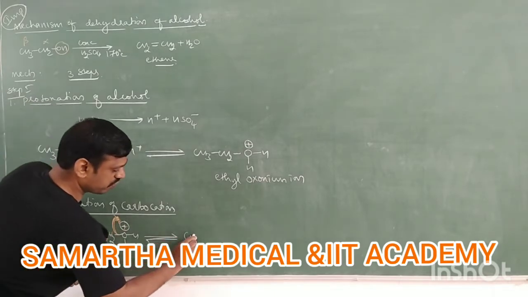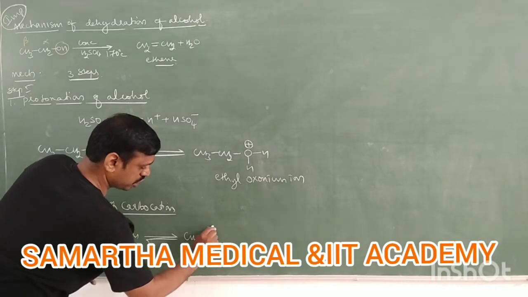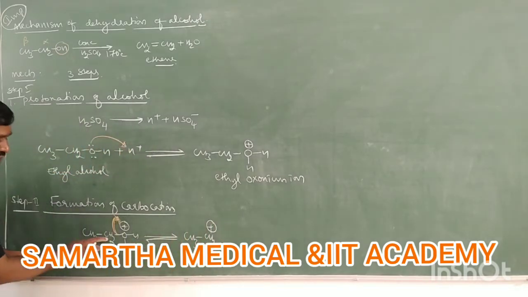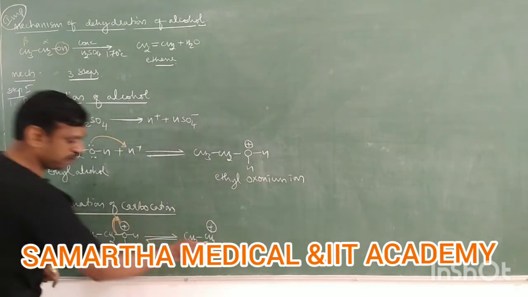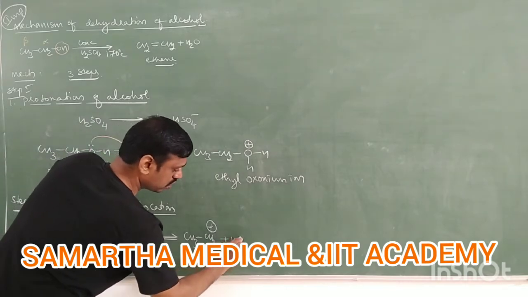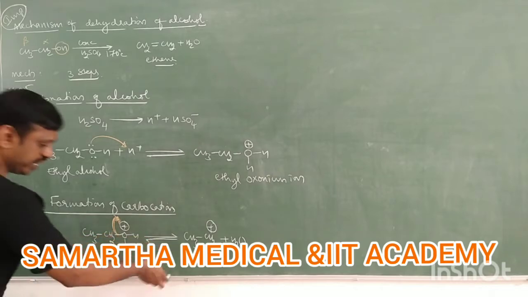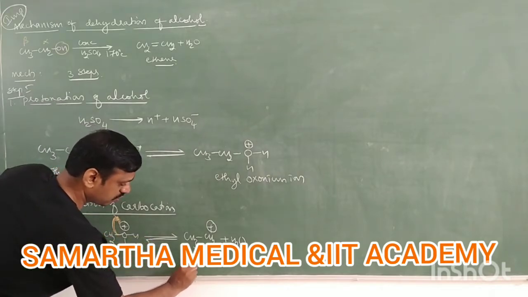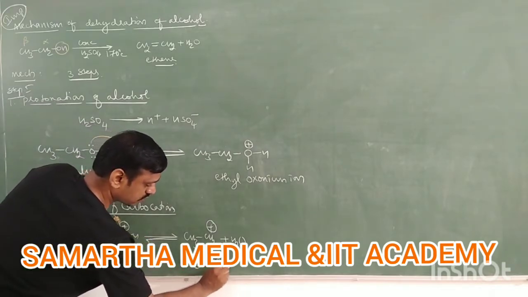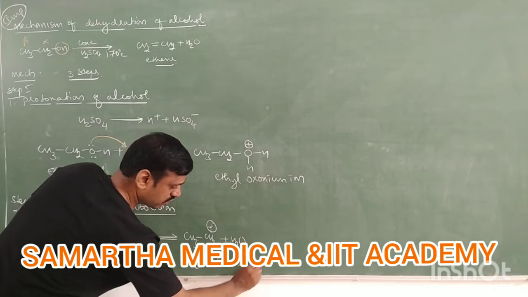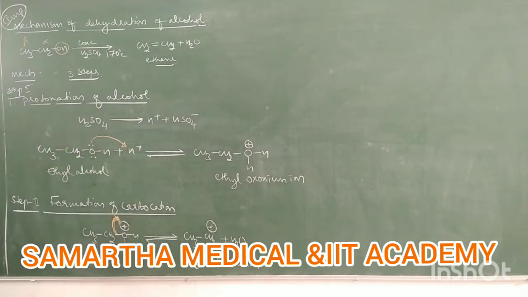When this bond is cleaved, CH3 becomes CH2 plus, because this carbon is losing its bond. Then plus you will get water. So this is an elimination of water. It forms carbocation. This is an ethyl carbocation.